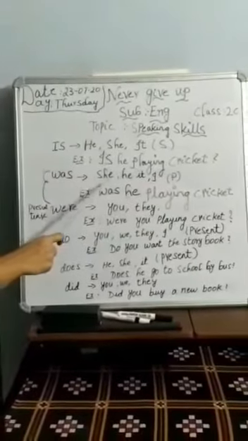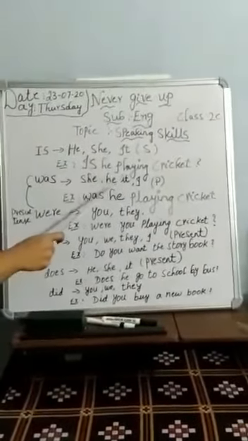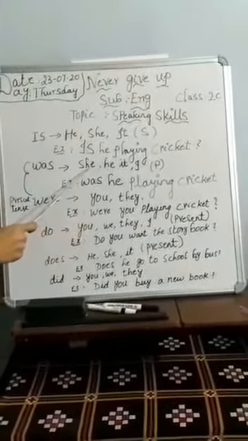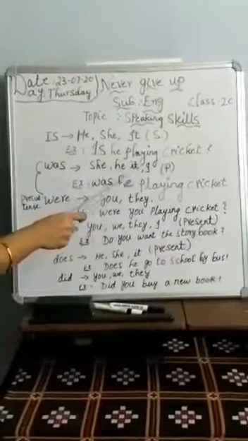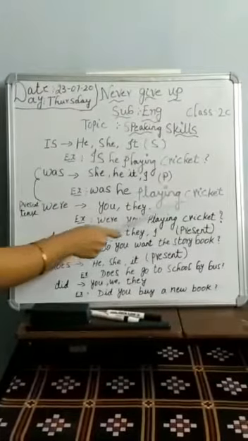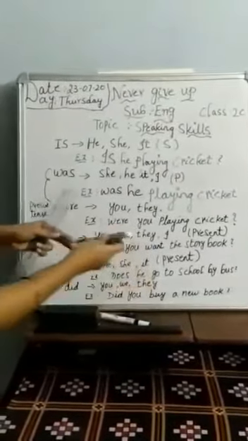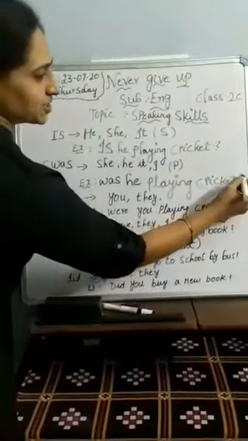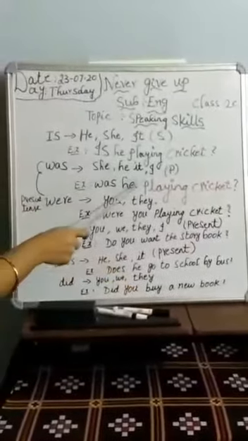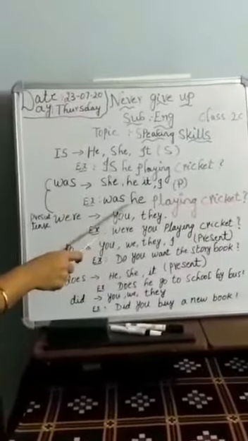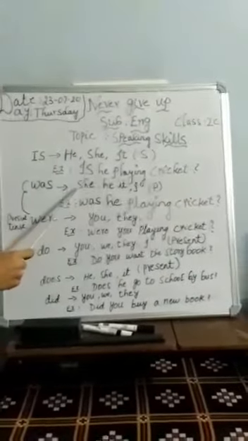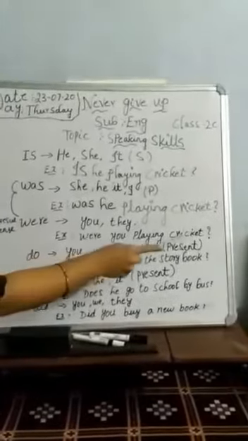Next one, was. Was is used along with the subjects she, he, it and I. For example, was he playing cricket? What should be here? We should put a question mark. So here he is a subject, so was is used with the subject. We can use she also, that is, was she playing cricket?